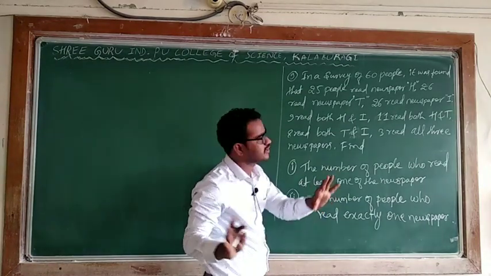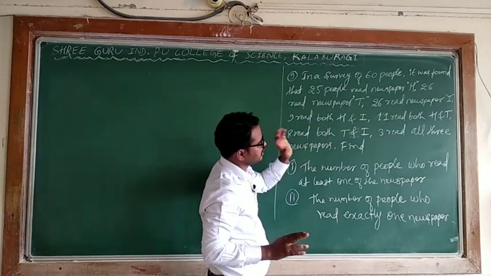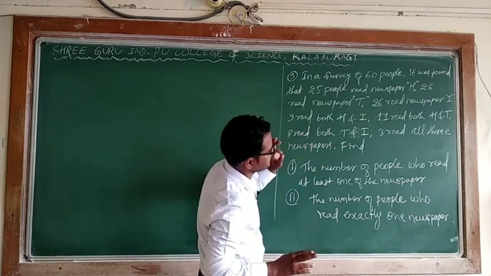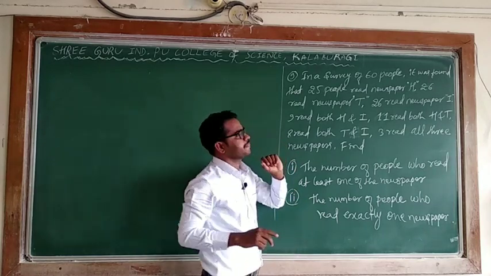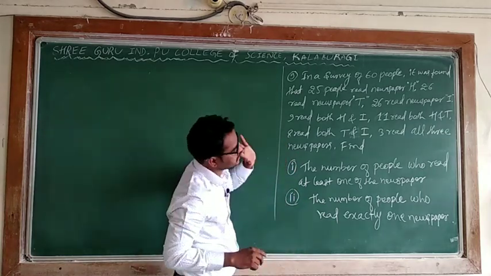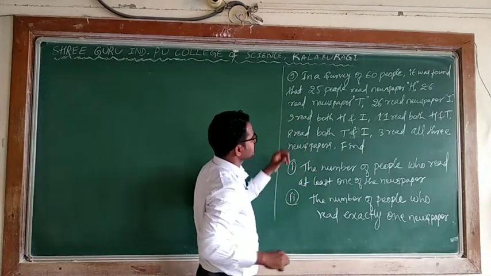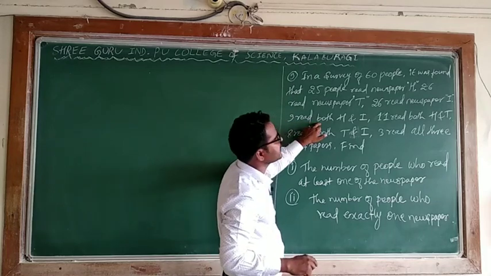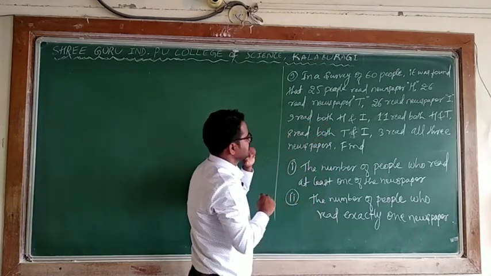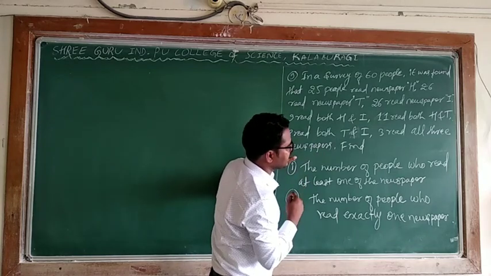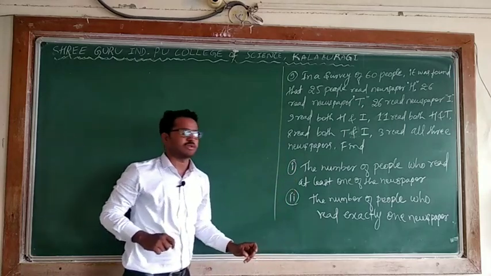So simply I am saying here, it is not mentioned any particular newspaper. He mentioned only H, T, I. For my convenience I am saying H is Hindu, T is Times of India, and I is Indian Express. 9 read both H and I. 11 read both H and T. 8 read both T and I. 3 read all these 3 newspapers.